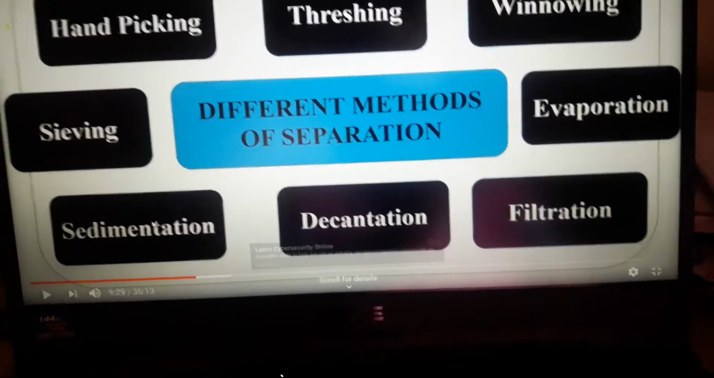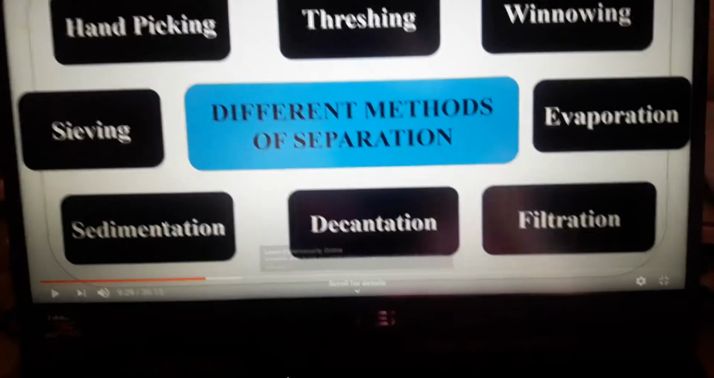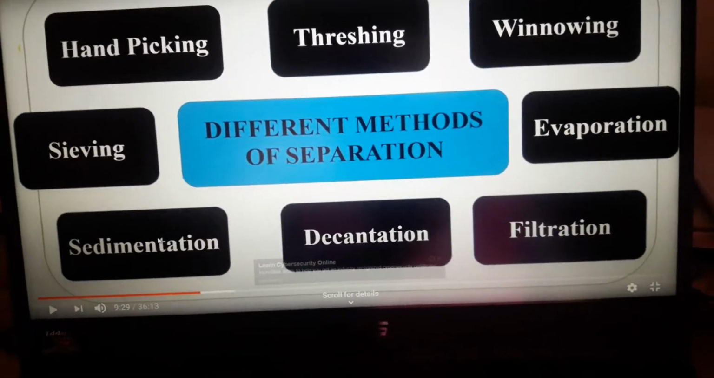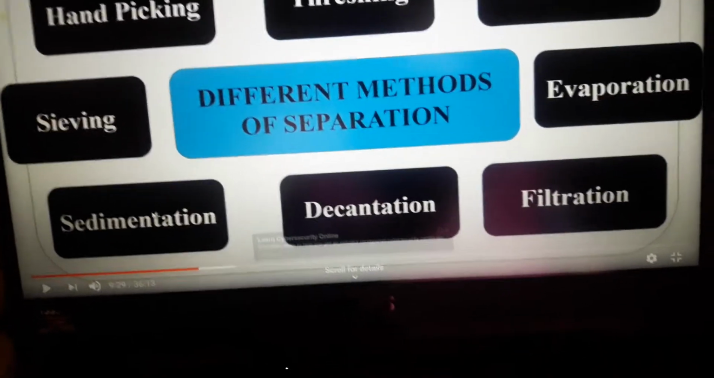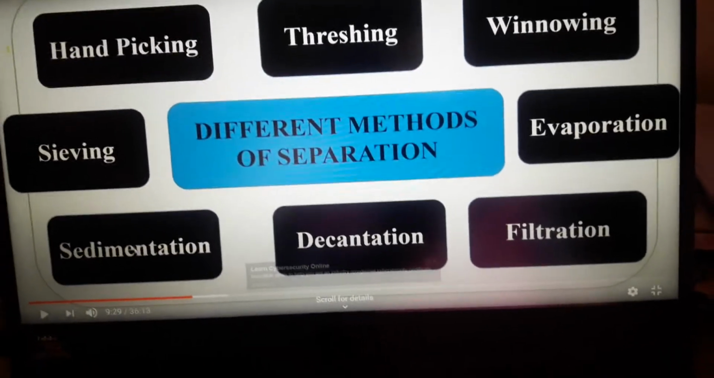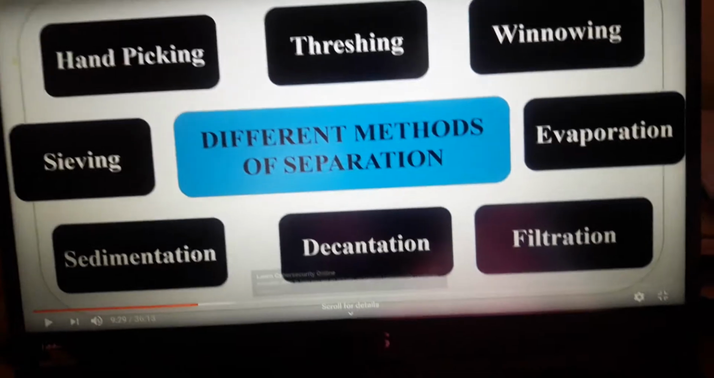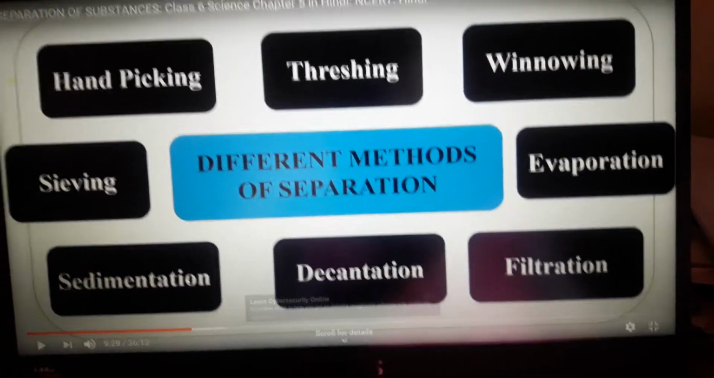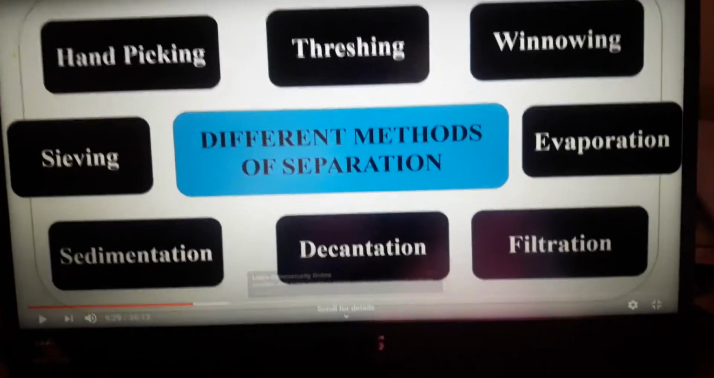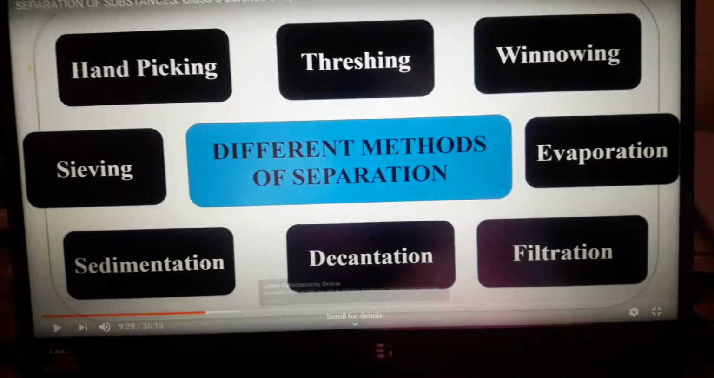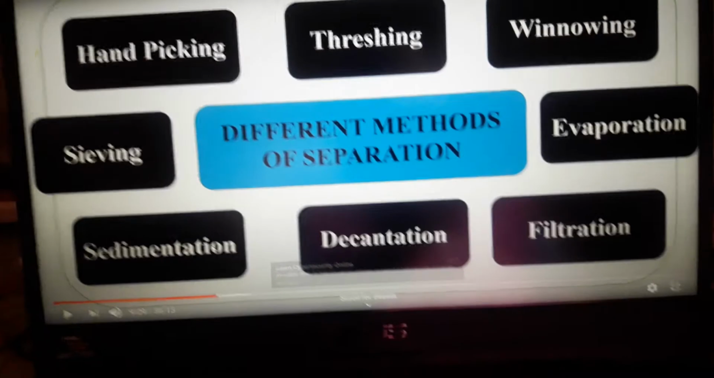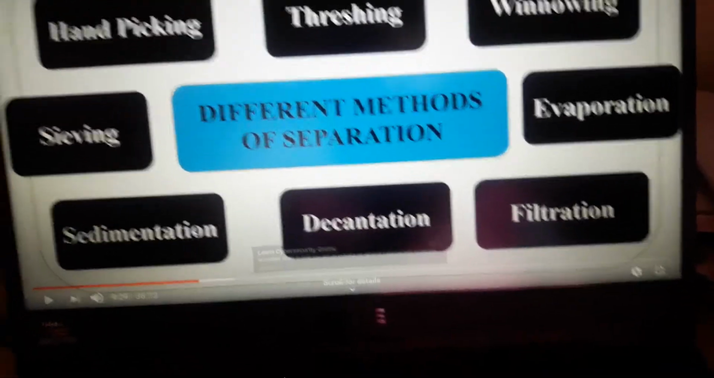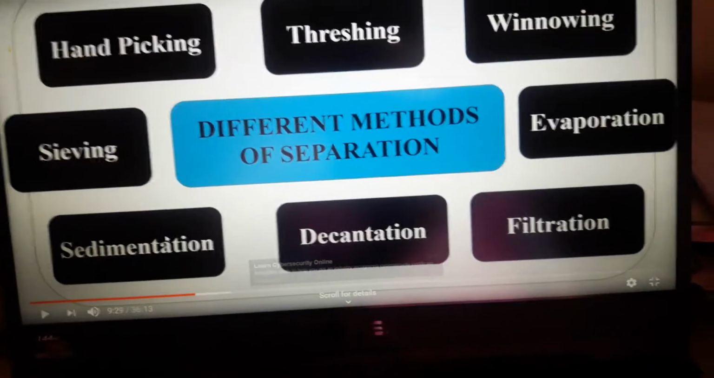Sedimentation. This is a very important process. By the sedimentation process, we can separate mud particles or heavy stones or dirty particles from dirty water, and we can get clean water after the sedimentation. We have to keep the dirty water, if it has mud in it. Then you can see after some time that mud particles will settle down at the bottom of the vessel. This process is called sedimentation.